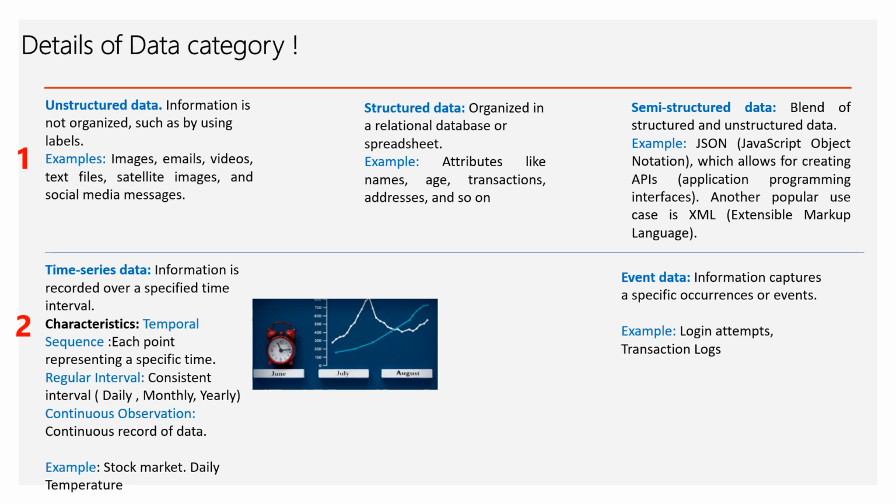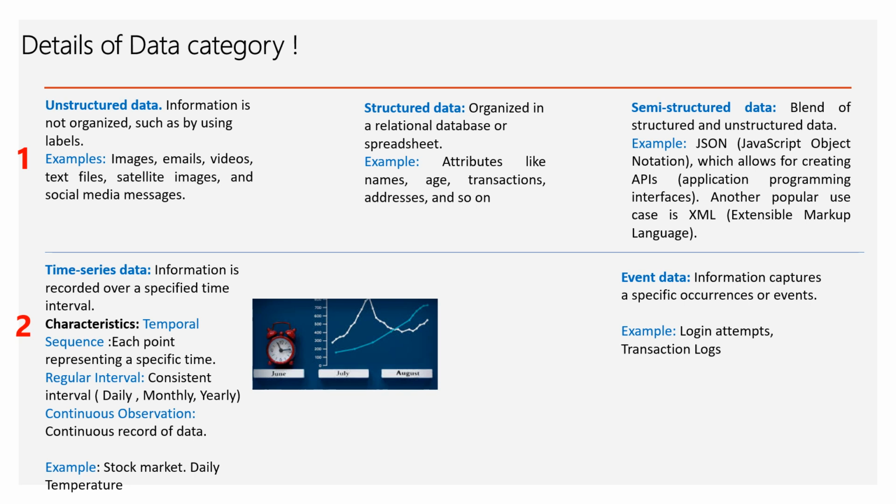90% of the data, yes, it is unstructured as we've seen here. The structured data is organized in a relational database or a spreadsheet, they have labels, they're labeled data. Attributes like name, age, addresses, and so on come in as structured data. We've seen semi-structured is a blend of structured and unstructured. JSON files are some of the examples. XMLs are some of the other examples of semi-structured data. That's the first level, or the type of data from a structure point of view.